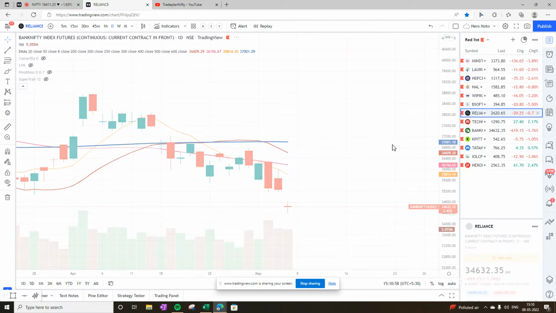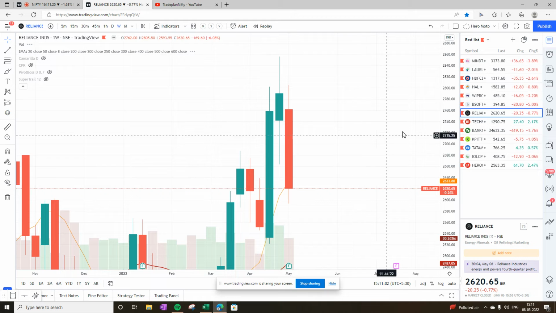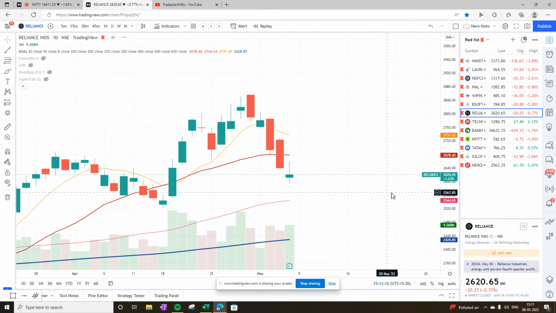Now Reliance on the weekly chart has closed below the 8 bar moving average, and now the next support for Reliance is at 2489, but it is still in an uptrend. And on the daily chart it has closed below 8 and 20, so this is definitely not looking very good.